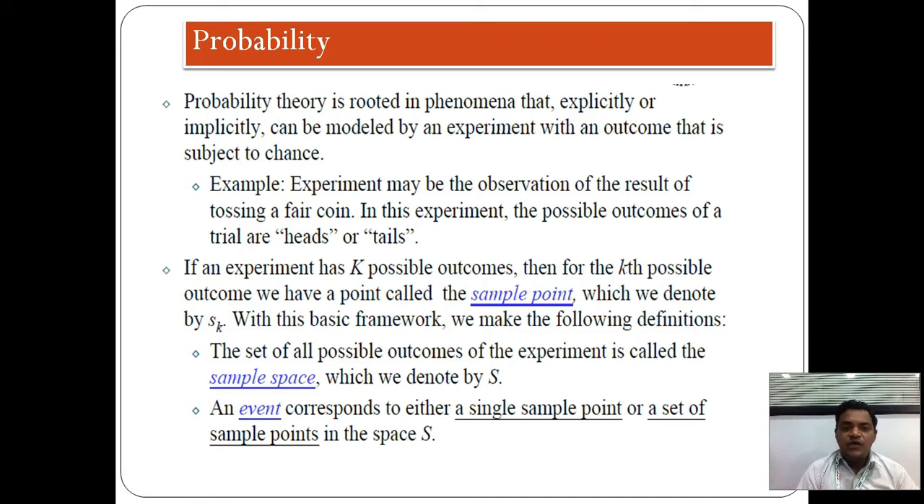Suppose the sample point is denoted by s_k, where k varies from 1, 2, 3 up to K, with this basic framework. From that basic framework we make the following definitions. First, the set of all possible outcomes of the experiment is called the sample space, and it is denoted by the letter S. Then an event corresponds to either a single sample point or a set of sample points in the space S.